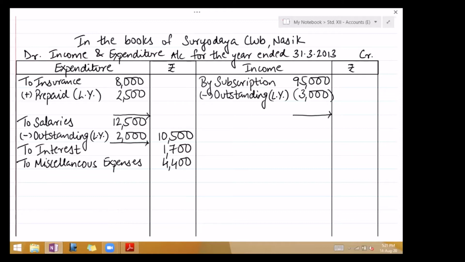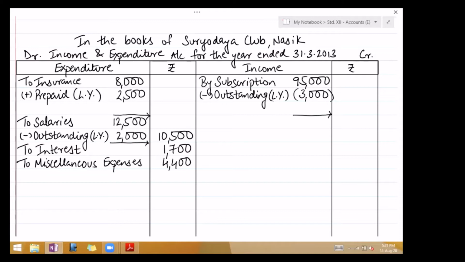That's why you have to practice this outstanding, prepaid and pre-received a lot. In fact, I told you, try to do it mechanically in the beginning. Write a note in your income and expenditure account with a pencil: add outstanding, minus pre, for current year. For last year, do the opposite.